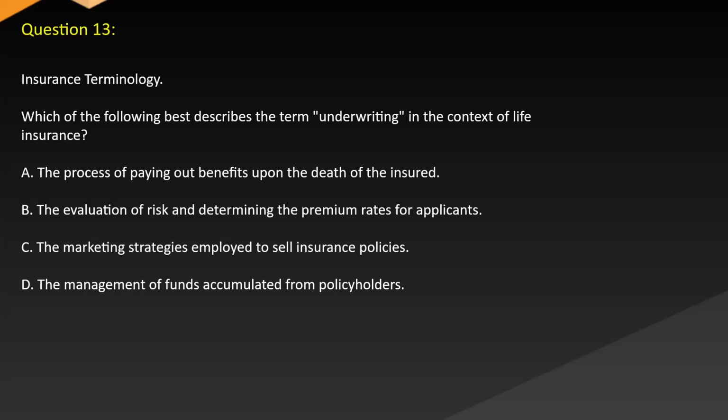Which of the following best describes the term underwriting in the context of life insurance? A, the process of paying out benefits upon the death of the insured. B, the evaluation of risk and determining the premium rates for applicants. C, the marketing strategies employed to sell insurance policies. D, the management of funds accumulated from policyholders.